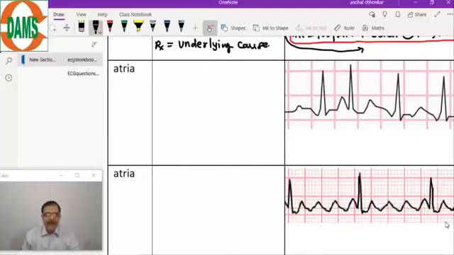So there will be the first arrhythmia, and that arrhythmia is known as atrial tachycardia. So this is the first arrhythmia from the atrial origin.